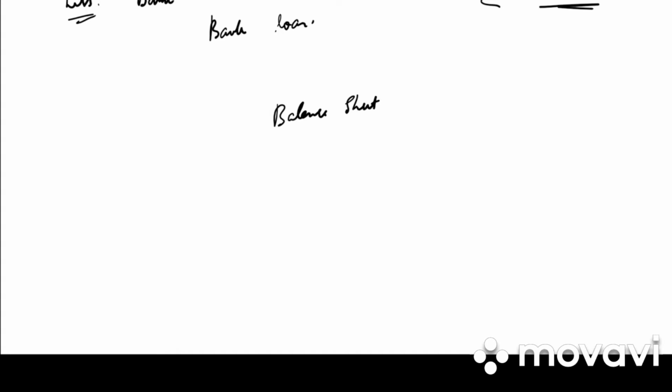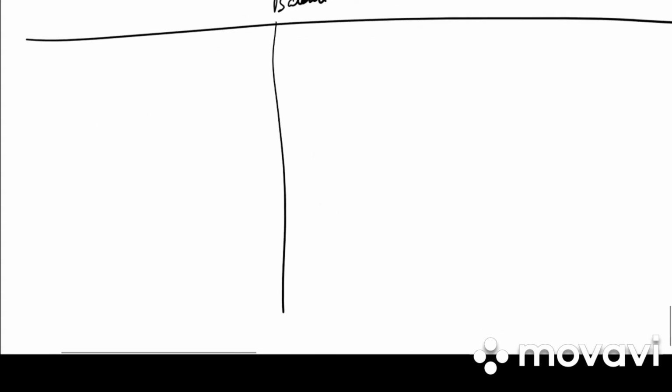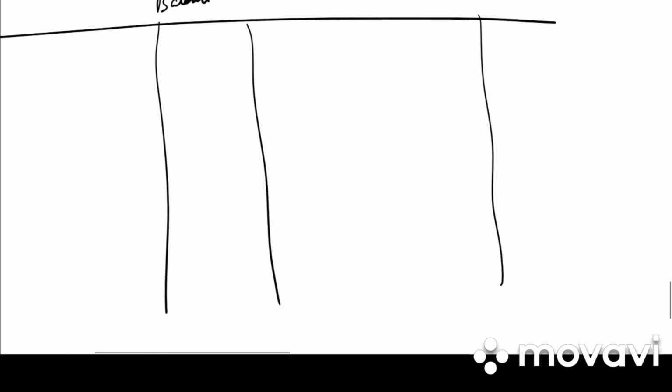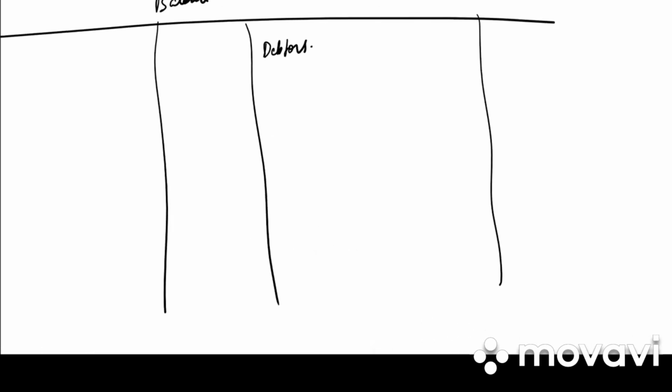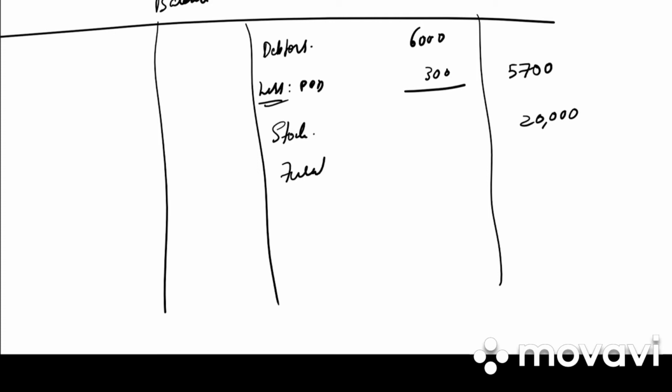Last we need to do the balance sheet. Balance sheet as on 31st March 2018. We have liabilities, amount, assets and amount. So first we have is debtors. How much is it? 6,000. Less provision for doubtful debts, 300. 5,700. Then we have stock, 20,000. Furniture, 45,000. Premises, 1 lakh. In bracket you can also write 80,000 plus 20,000.